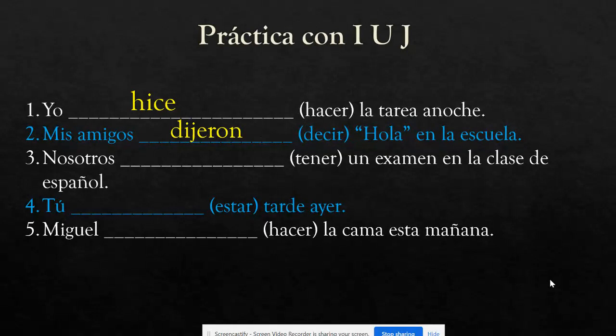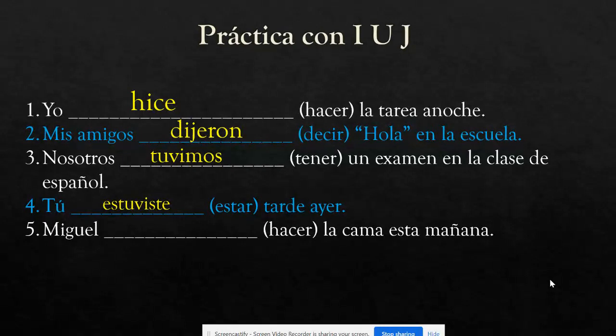Next, we have nosotros and tener un examen en la clase de español. So I want to communicate that we had a test in Spanish class. Think about the verb form of tener that I would fill in here. And the correct conjugation would be nosotros tuvimos. Hopefully you got that as well. For número cuatro, I have tú and estar tarde ayer. If I wanted to communicate that you were late yesterday, think about the form of estar that I would use according to the subject tú that is given. That verb conjugation would be estuviste.